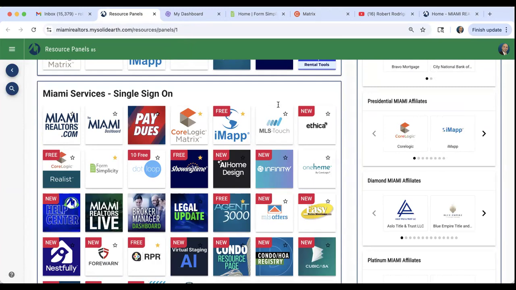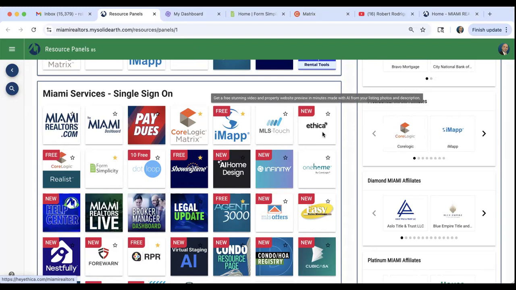I've been trying to log in, but it keeps saying invalid credentials. This is a question that was in the chat, guys. A lot of this stuff comes from the Miami Realtors. So if you're having trouble logging into anything that you see here, you need to call the Miami Realtors, and their phone number is 305-468-7000. I went ahead and placed their phone number on the chat. Please call the Miami Realtors if you're having issues accessing any of these tools because it all ties into your license and your membership with the Association of Realtors.